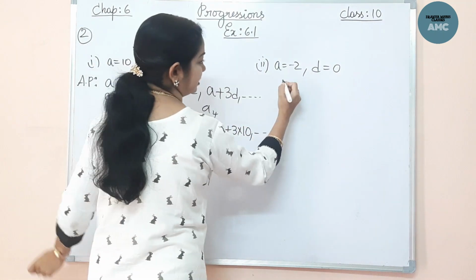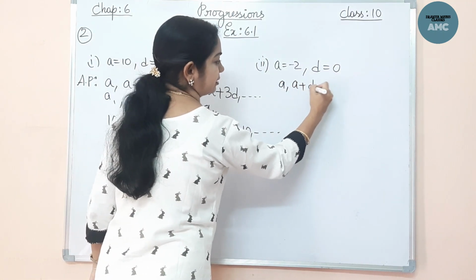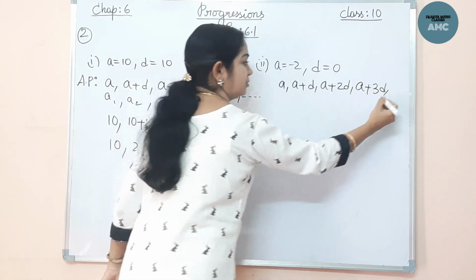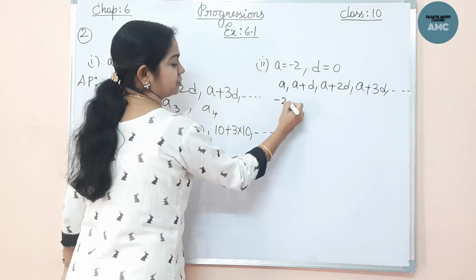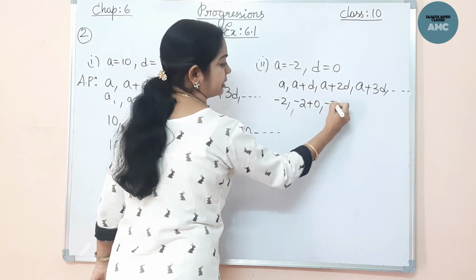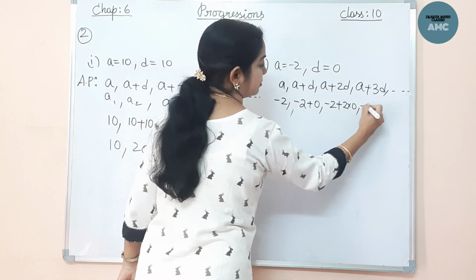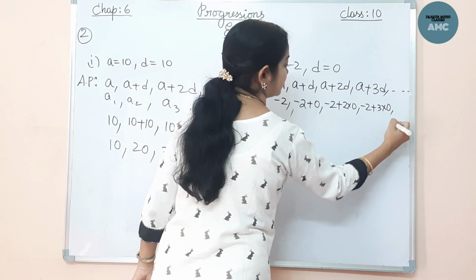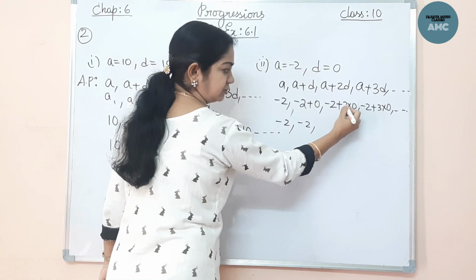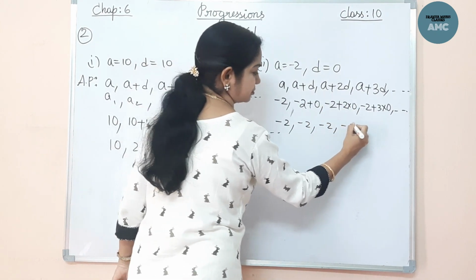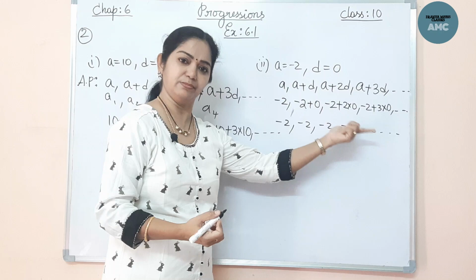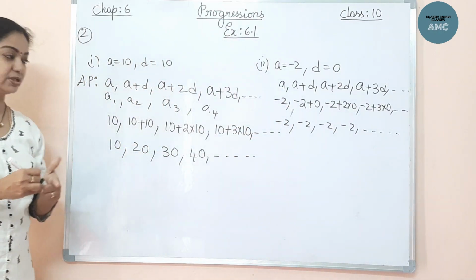Now the second problem. A, A plus D, A plus 2D, A plus 3D. Only four terms are asked, so we'll write the four terms. Minus 2 is A, substituting here: minus 2, minus 2 plus 0, minus 2 plus 2 into 0, minus 2 plus 3 into 0. So it comes to minus 2. 0 into 2 is 0, 0 plus minus 2 is minus 2. All the first four terms are minus 2, and all the other terms are also minus 2. So note these two down.